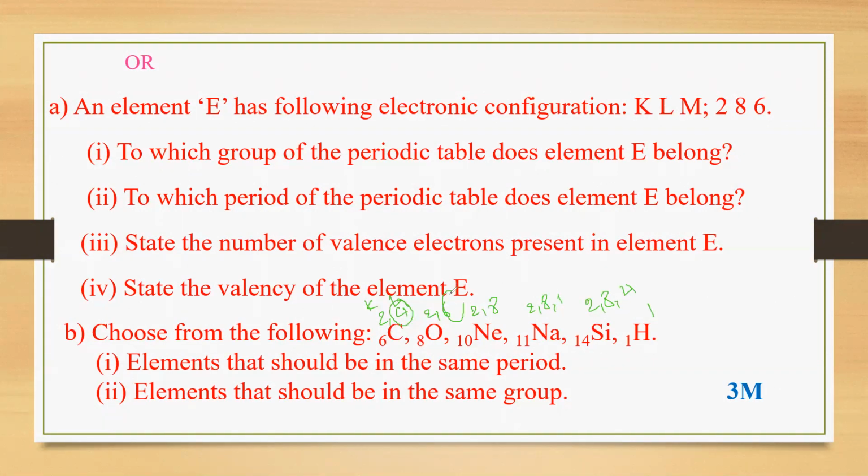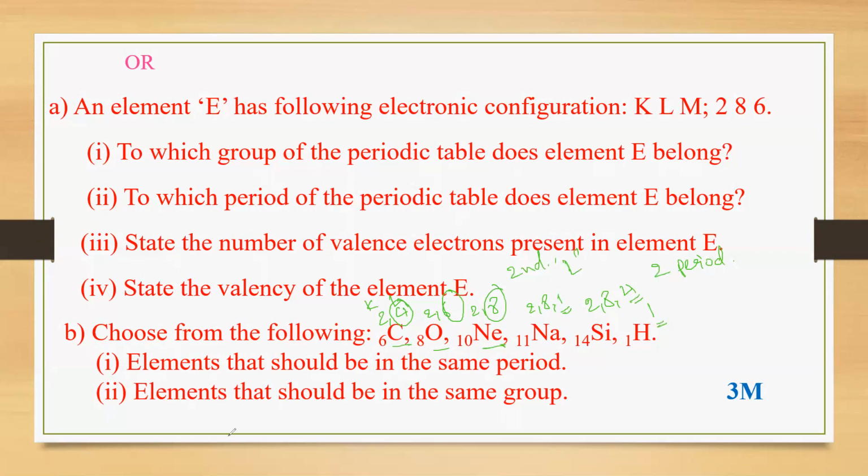This is also the second shell. This is the third shell. This is also the third shell. This is the first shell. But here these three are the second shell, the L shell. So these all belong to the second period, isn't it? So which elements should be in the same period? The same period will be carbon, oxygen, and neon.